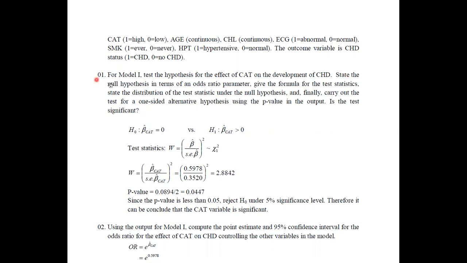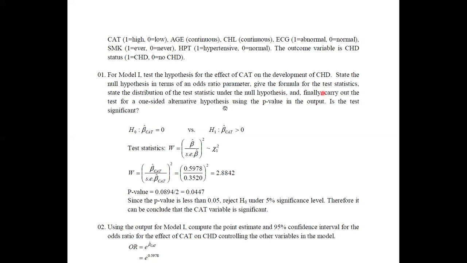You are asked to state the null hypothesis in the odds ratio parameter, give the formula for the test statistic, and state the distribution, and we are always writing the distribution under the null hypothesis.